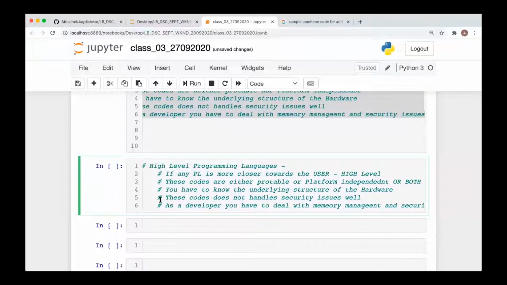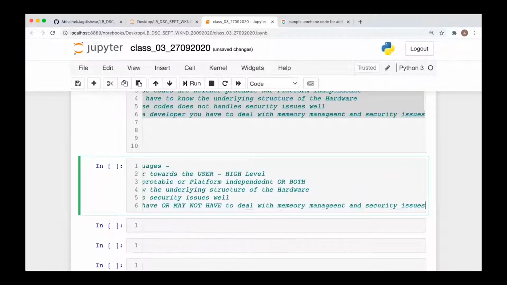You may not have to know the underlying structure of the hardware. These codes handle the security issues well. Okay, and as a developer you may or may not have to deal with the security issues and memory management.